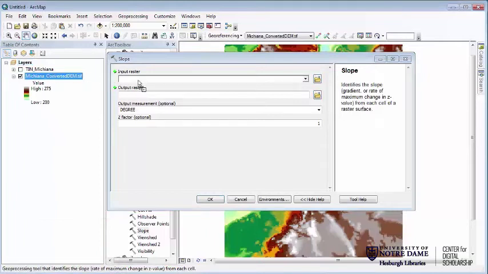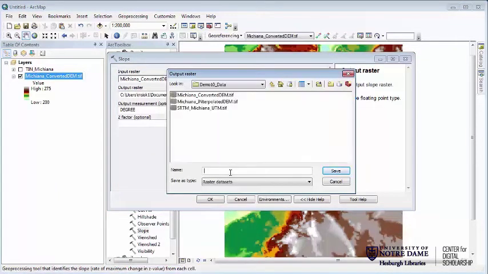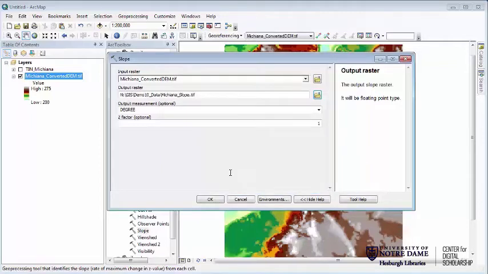And we simply bring over our DEM as our input raster. Our output raster, I'm going to call it Michiana slope.tif. It'll let you set the output measurements if you wanted to have any sort of z factor, if you wanted to convert at this point between meters and feet or something like that. So we're going to go ahead and hit OK.